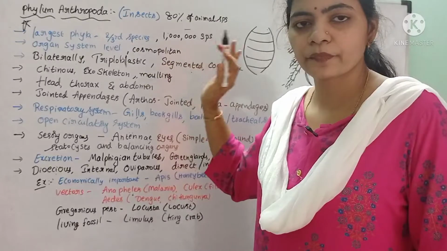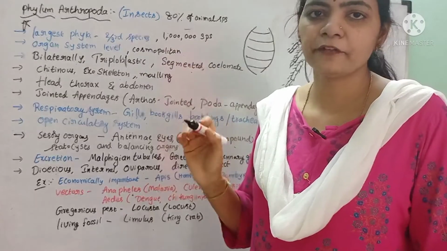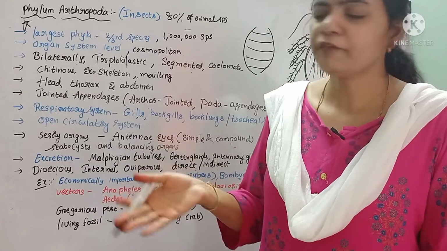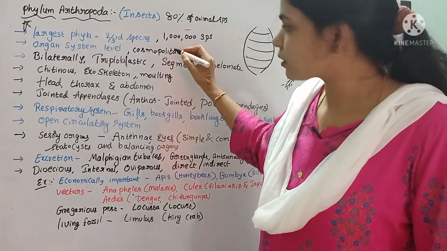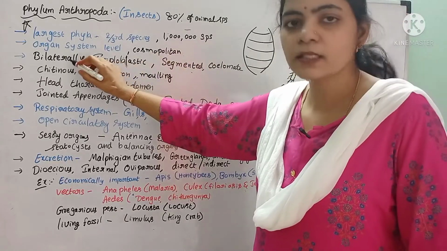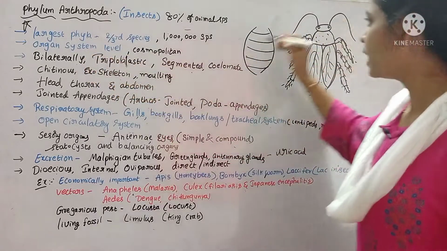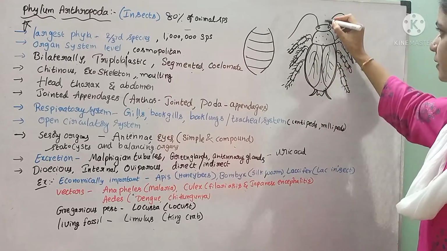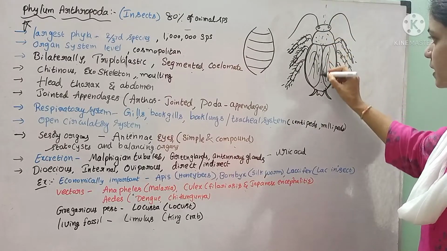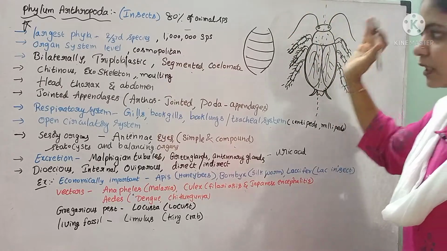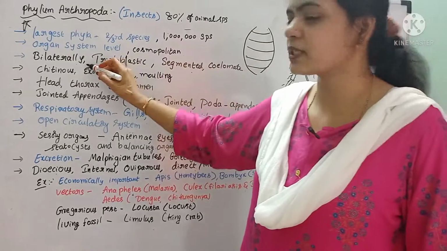And these insects can be found everywhere, right? In water, on the land, in kitchens, everywhere we can find these insects. Hence they are called cosmopolitan. And they exhibit bilateral symmetry. If you cut this insect in one plane, that divides the insect into right and left equal halves. That is called bilateral symmetry.